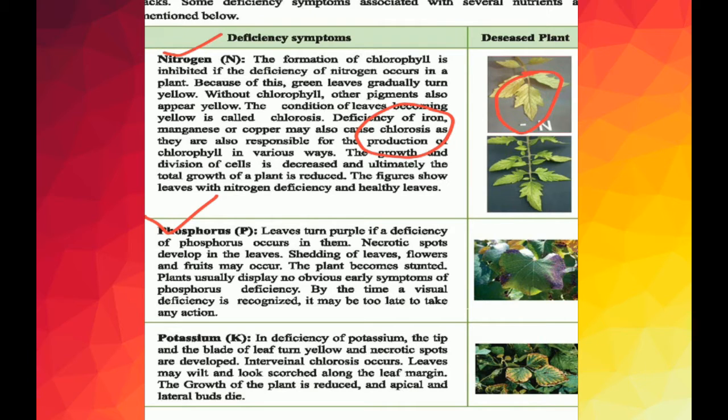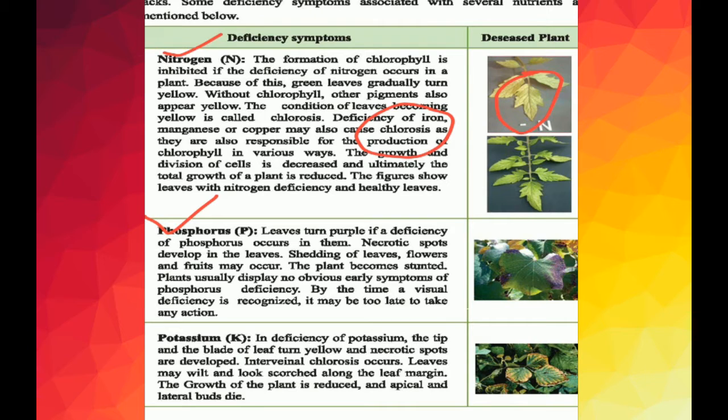In plant nutrition, potassium helps a plant absorb water. It also plays an important role in opening and closing stomata. And finally, it helps the development and growth of roots, flowers, and also fruits. Potassium also controls the growth of plants through cell division. Plants usually display no obviously early symptoms of phosphorus deficiency, but by the time a visual deficiency is recognized, it may be too late to take any action.